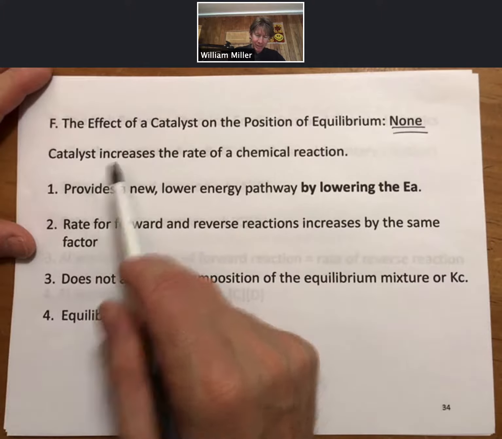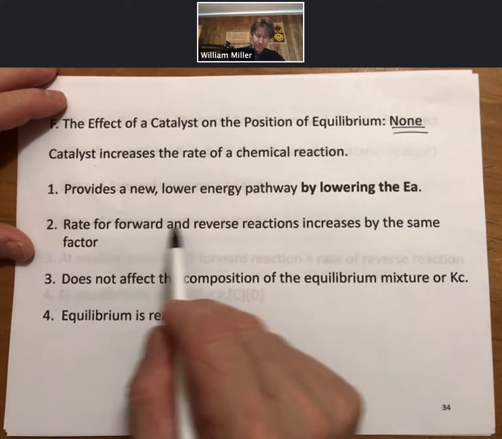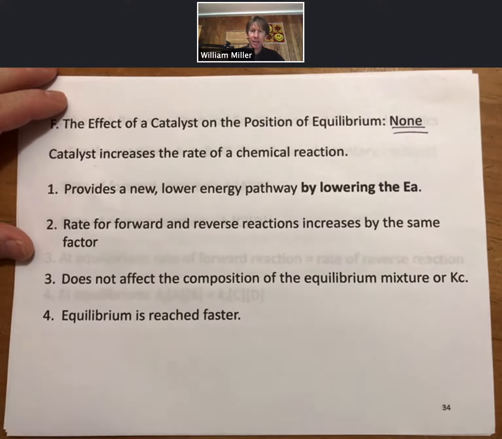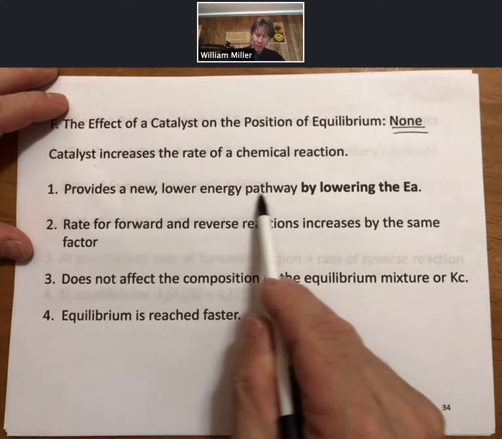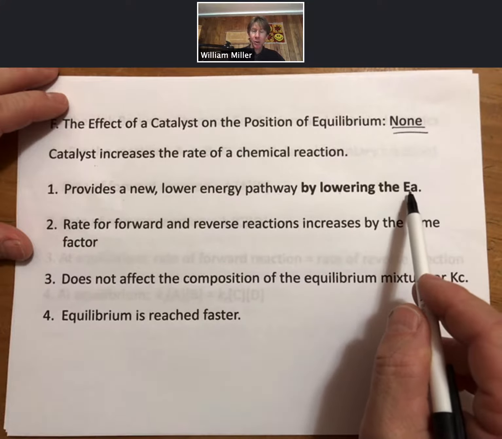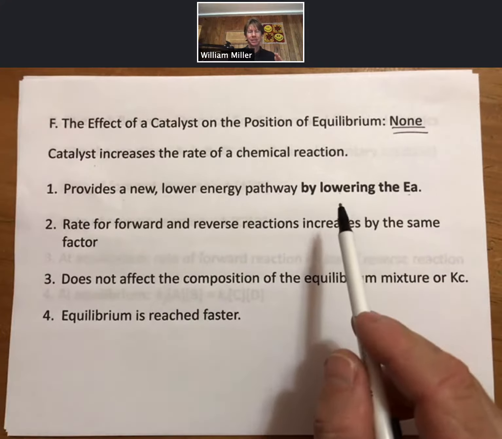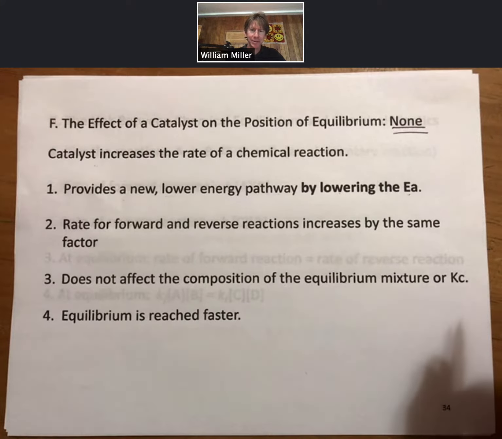If you remember, catalysts increase the rate of a chemical reaction, and something we hadn't thought of before, but it increases the rate of the forward, and it also increases the rate of the reverse reaction by the same factor. And it does that by providing a new lower energy pathway by lowering the activation energy. Lowering the activation energy makes the forward reaction faster, and it makes the reverse reaction faster by the same amount.